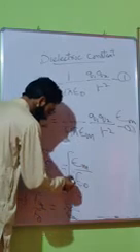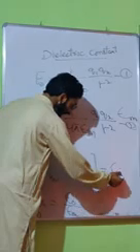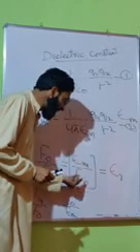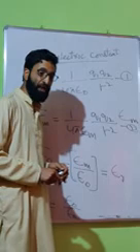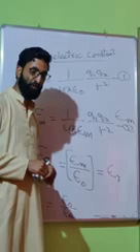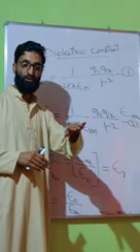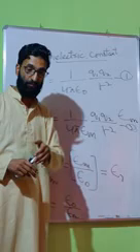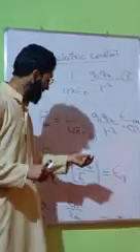This ratio, epsilon m upon epsilon naught, is represented as epsilon r. So what is this epsilon m upon epsilon naught? It is the relative permittivity of the medium, that means the permittivity of the medium with respect to the air. जैसे आपने relative refractive index पढ़ा है. Relative refractive index में हम क्या बोलते हैं? Relative refractive index में हम बोलते हैं refractive index of one medium with respect to another medium, और absolute refractive index में हम बोलते हैं refractive index of one medium with respect to the air. Same is the case here.